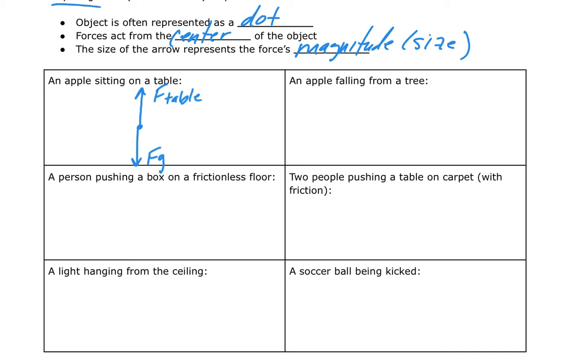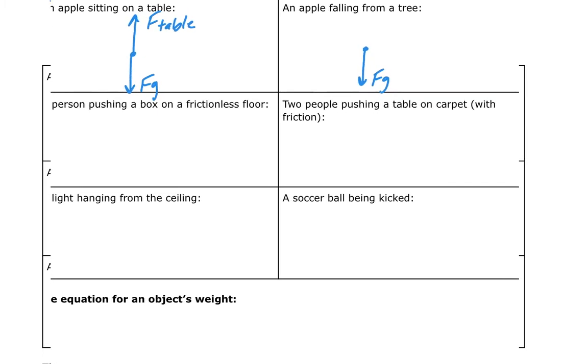Let's take a look at an apple falling from a tree. In this case, I know there's still gravity. That's my only non-contact force. What else is touching the apple? Well, the air is touching it, but we're generally going to ignore air resistance. There's nothing else touching the apple. So that's it. That's my free body diagram for the apple falling from the tree. Not much there, right? Let's take a look at a person pushing a box on a frictionless floor.